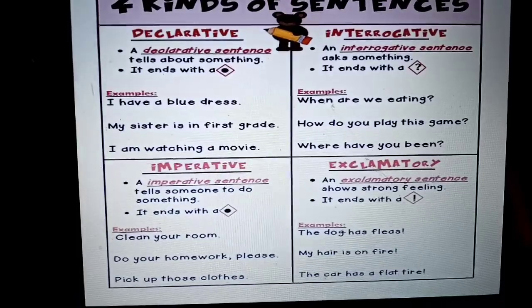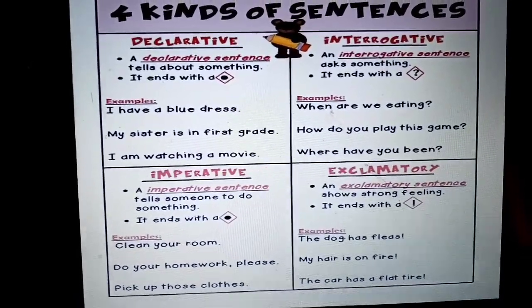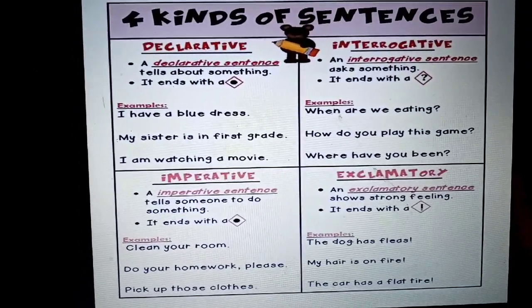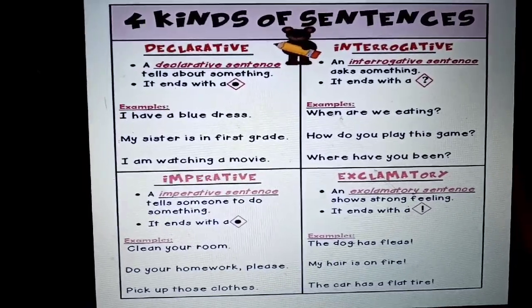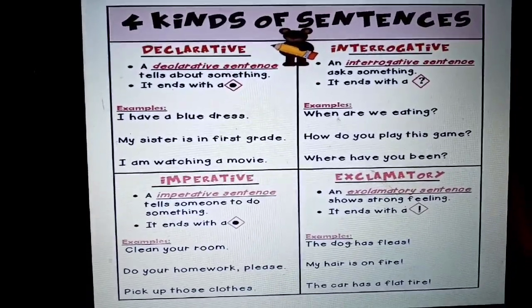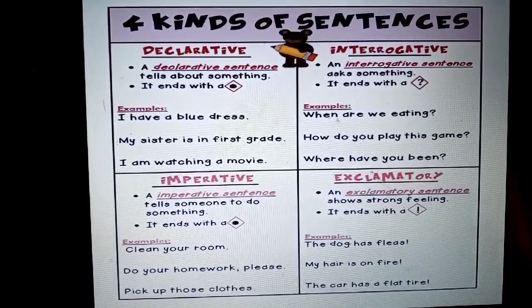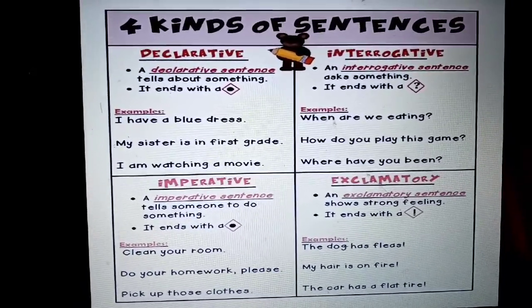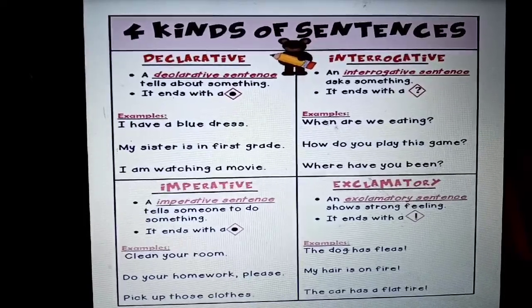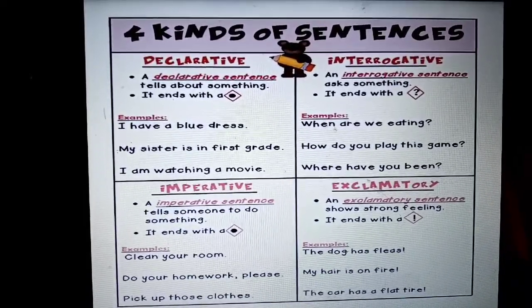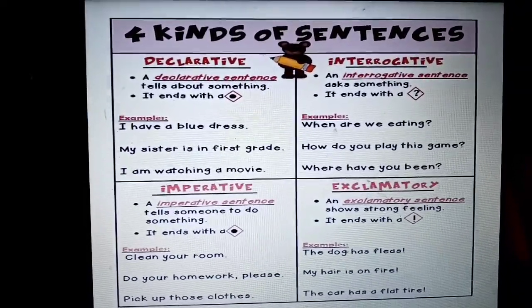My hair is on fire. The car has a flat tire. So here we can see that these are all our sudden feelings or emotions which we have told through these small sentences and used an exclamation mark over them.